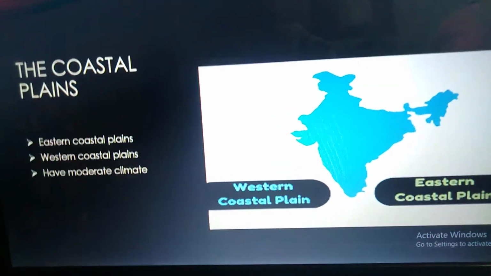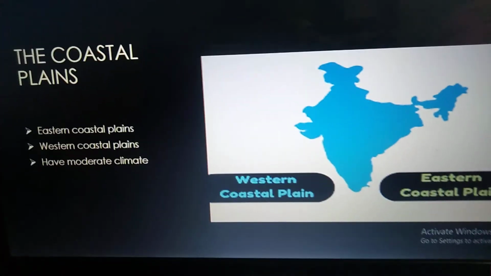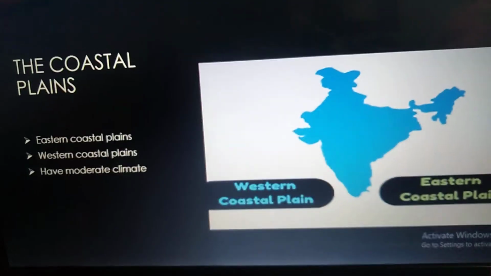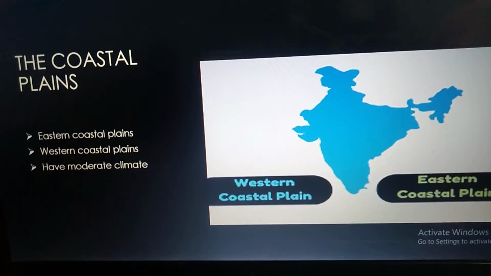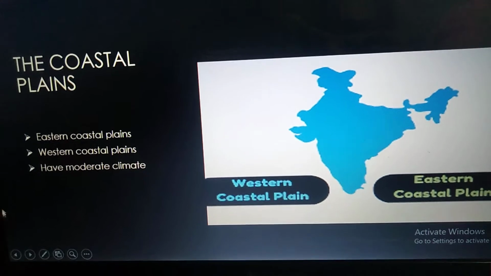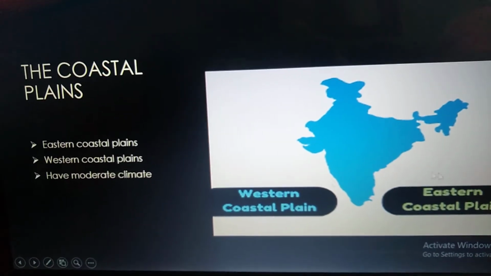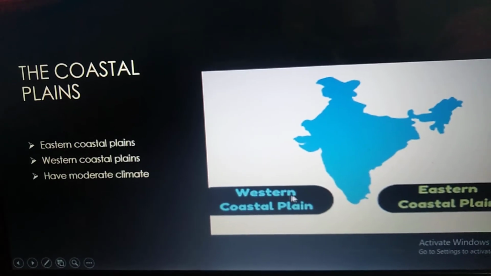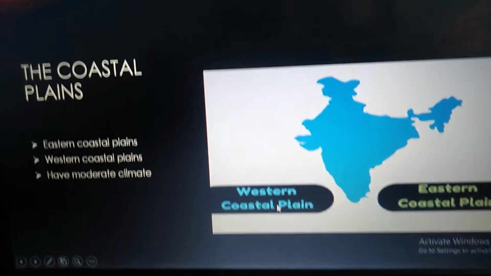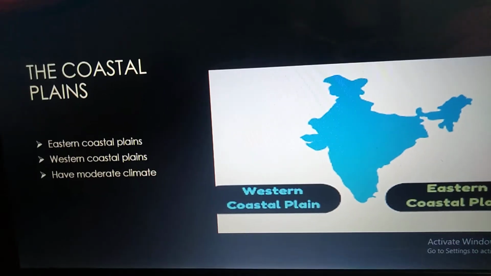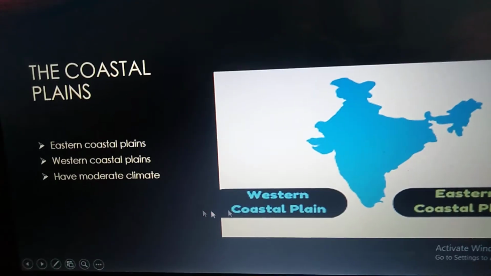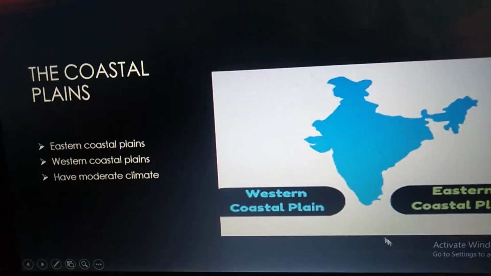Next one is the coastal plains. There are narrow strips of plain land on both sides of the peninsula. These plains are called the Eastern Coastal Plains and the Western Coastal Plains. We can see in this picture clearly, these are Eastern Coastal Plains and these are Western Coastal Plains. These plains are located near the sea, so this region is covered by three water bodies.